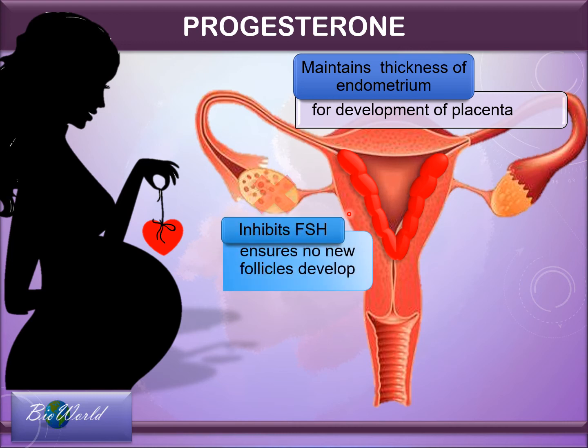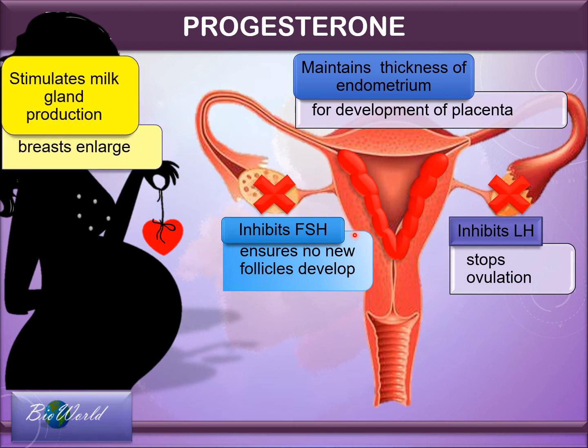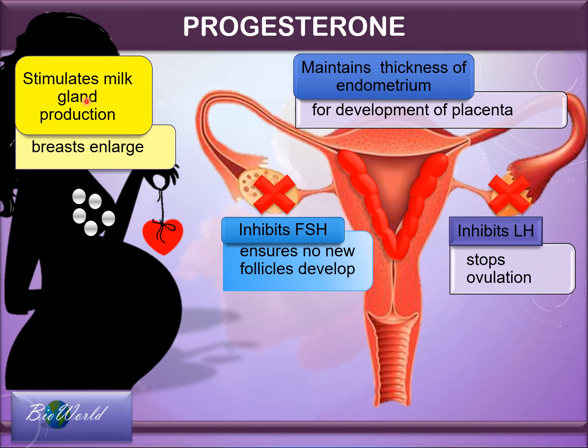The high concentrations of progesterone will continue to inhibit FSH and LH so that no new follicles develop in the ovary and no ovulation occurs. So this way, another pregnancy is avoided. Besides these functions, progesterone will also stimulate the milk glands so that the breast can enlarge and contain milk once the baby is born. Presently, the milk glands are stimulated, but they are not synthesizing milk.